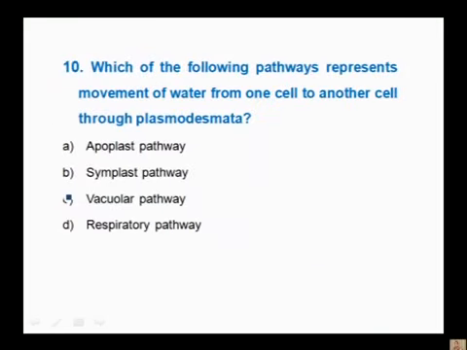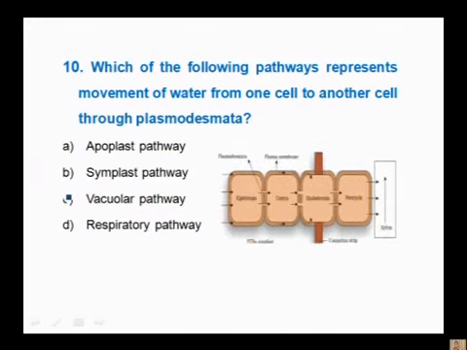Which of the following pathways represent movement of water from one cell to another cell through plasmodesmata? Apoplast pathway, symplast pathway, vacuolar pathway or respiratory pathway. So, apoplast pathway is usually non-cellular component of the tissue, that is usually intercellular space or the cell wall movement is called as apoplastic pathway. So, this is not the correct answer. Vacuolar pathway is not a correct answer, and here it is not related to any respiration. So, it is not a respiratory pathway, and the right option here is symplast pathway.